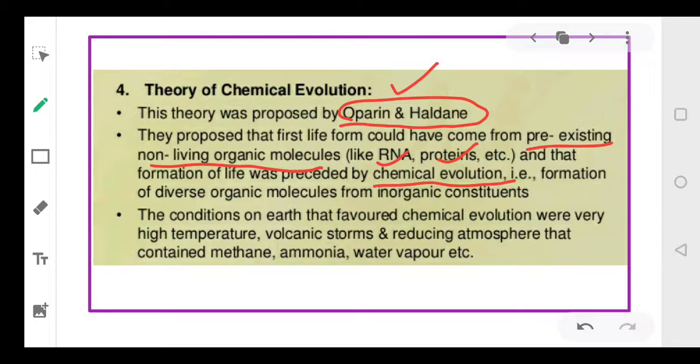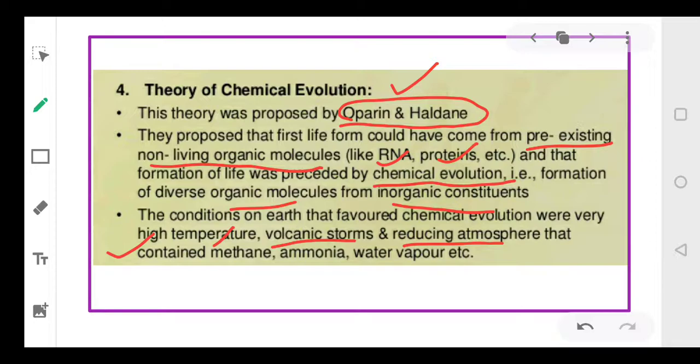Okay, so before life was formed, chemical evolution occurred, and that resulted in the formation of a variety of organic molecules from inorganic substances. And the conditions that existed on the surface of the earth were high temperature, volcanic storms, and a reducing atmosphere.